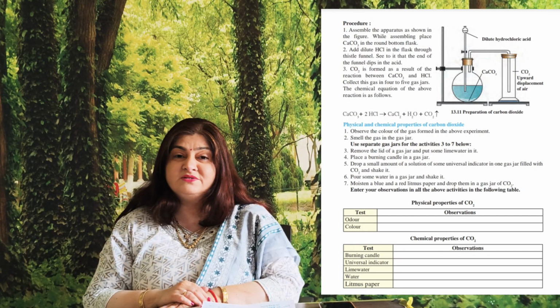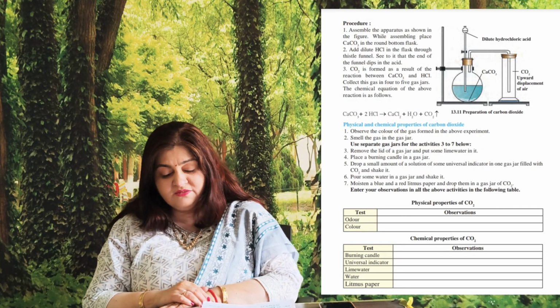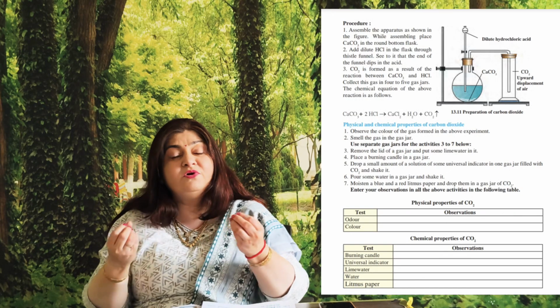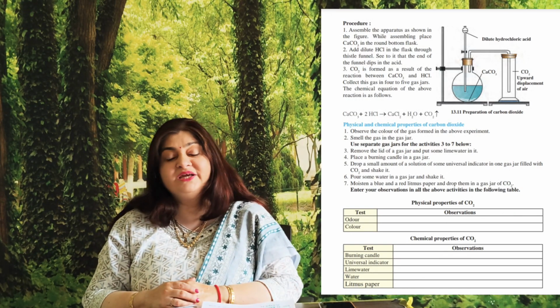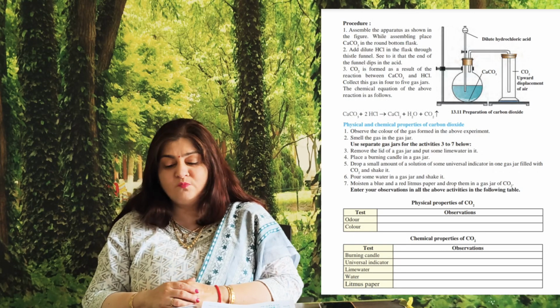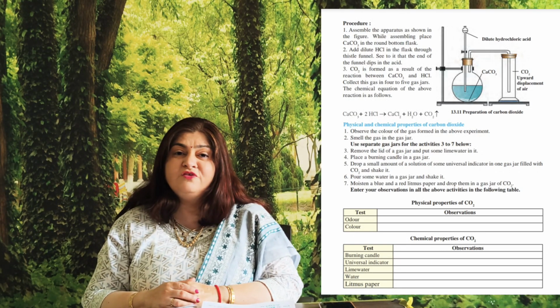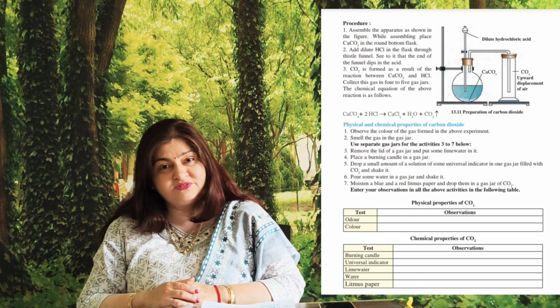Then by using universal indicator we understand it is acidic in nature. Then with lime water, when we mix carbon dioxide, it turns lime water milky and it turns blue litmus red. So by doing this experiment, which is there on page 145, we can verify the properties of carbon dioxide.